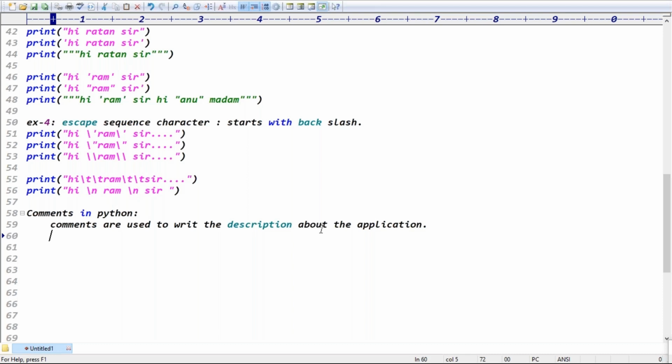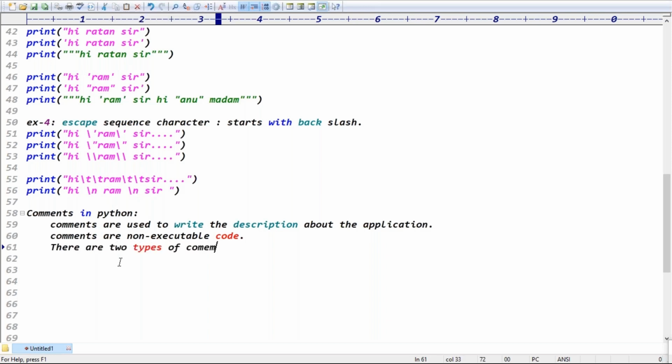Are comments executable code or non-executable code? Definitely comments are non-executable code, right? Exactly. Guys, comments are used to write the description about the application logics. Comments are non-executable code.